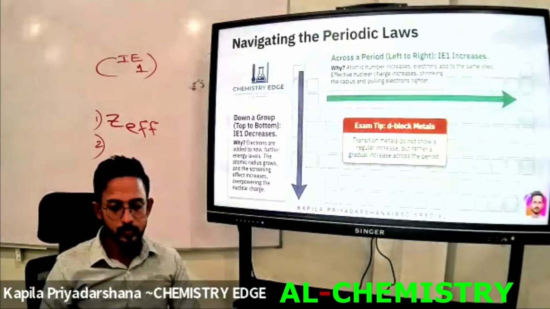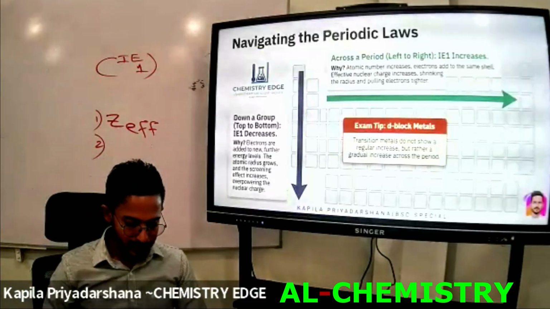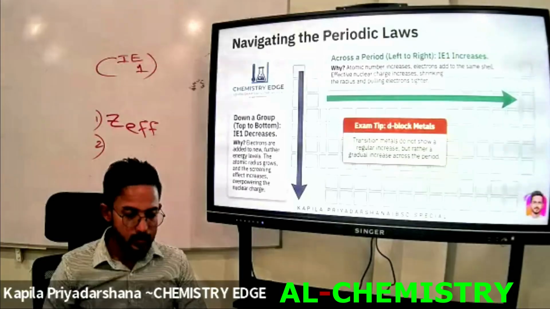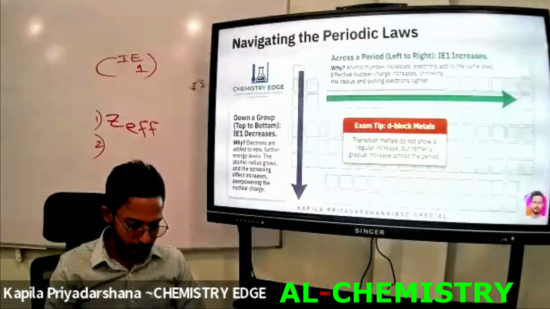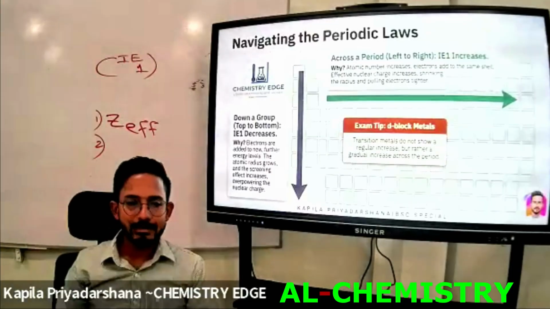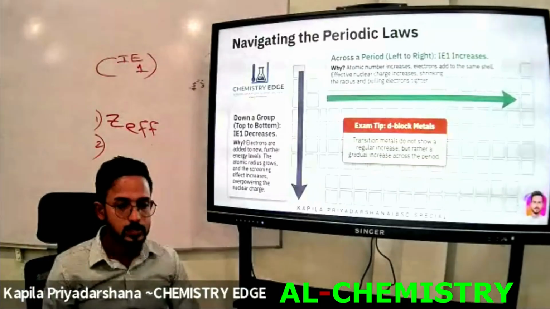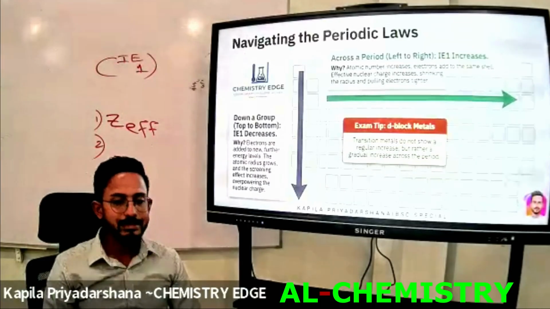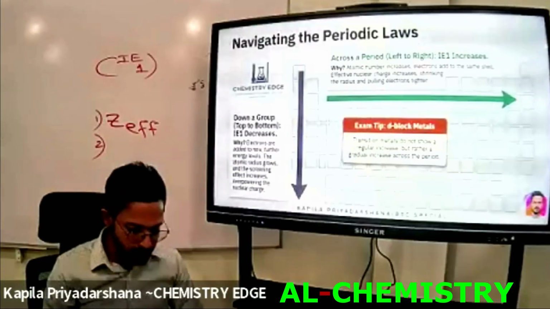Thus, the first ionization energy increases.